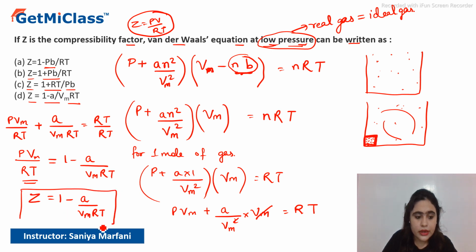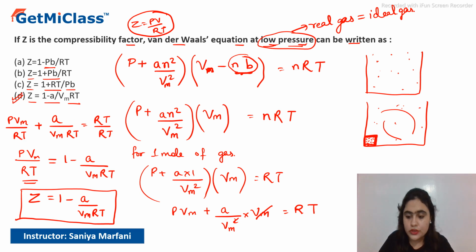So the correct value of the compressibility factor will be option D. Option D will be the correct option for this question. Okay, correct answer of this question.